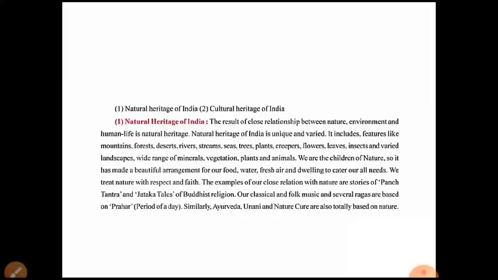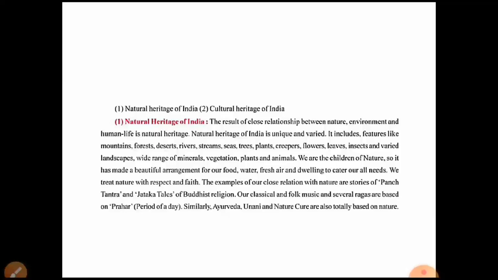Our classical and folk music and several ragas are based on the prahar, the period of the day, which means classical and folk music. Okay, which are based on a prahar, which means the period of time, like morning time, afternoon time, evening time, night time. Okay, so likewise we can understand that people gave importance to nature at the time when classical and folk music was made.